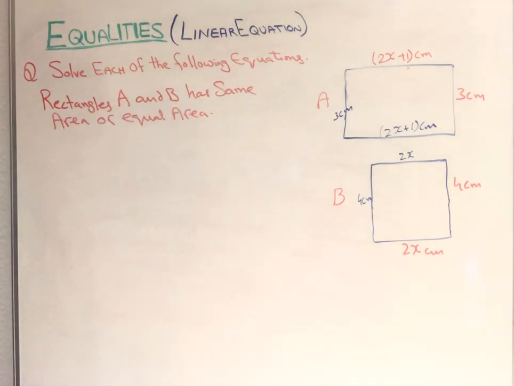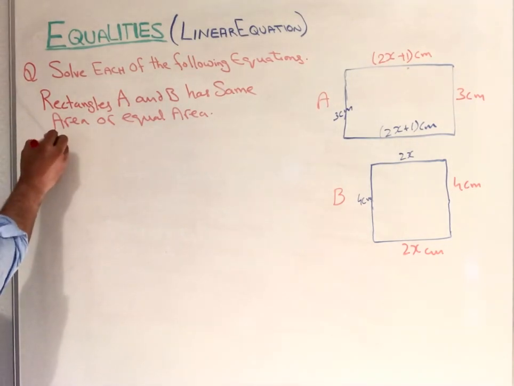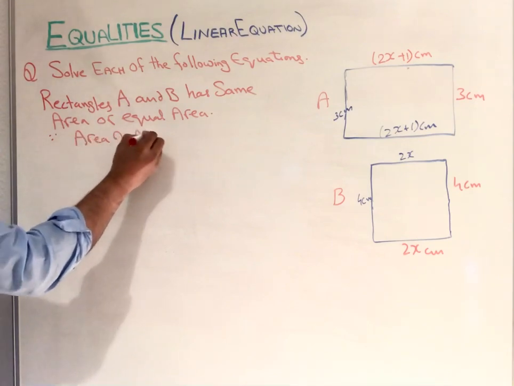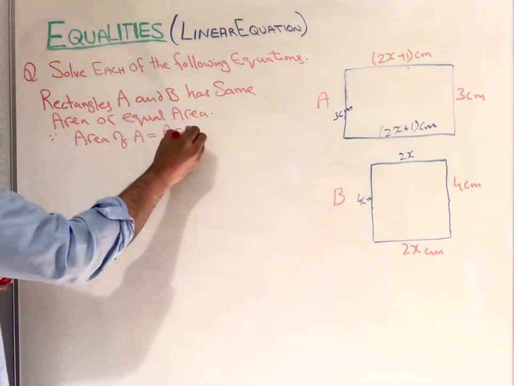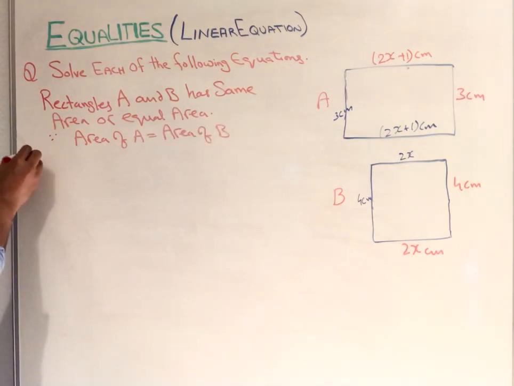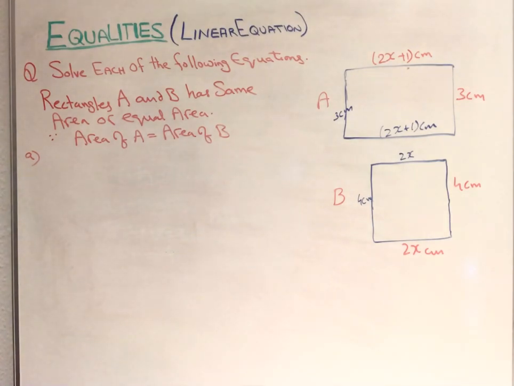So it means the area of A is equal to the area of B. They are always equal, that's a given. They said that both areas are equal. Now they are asking, can you find out the equation in x? Write down an equation in x.